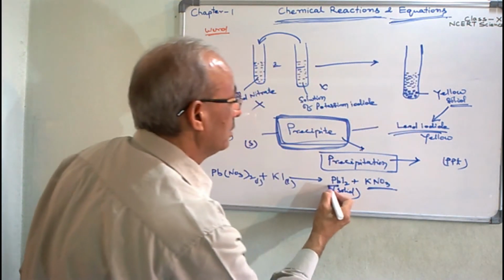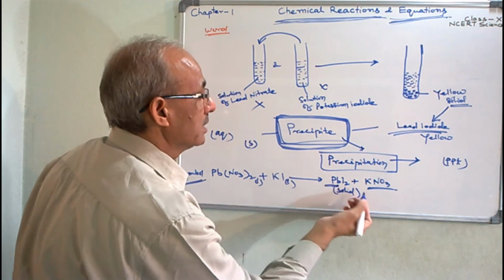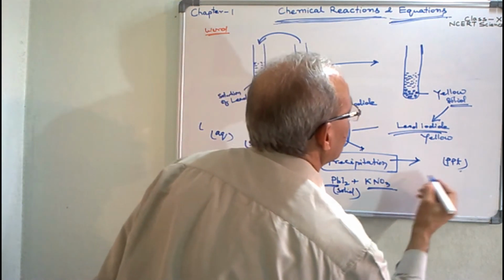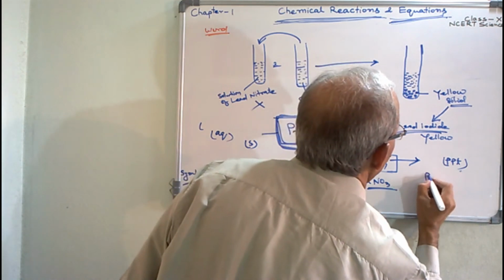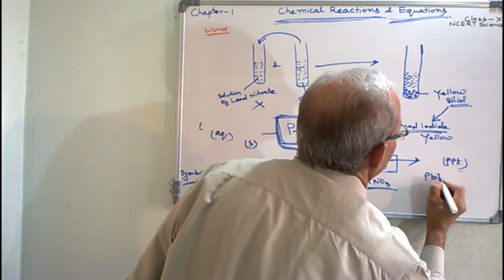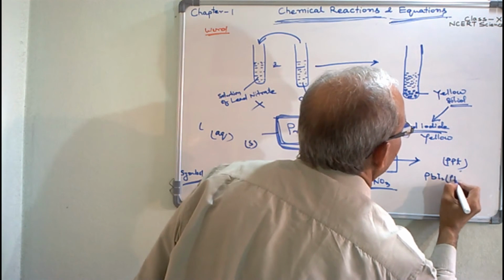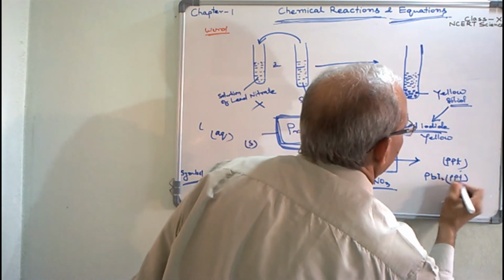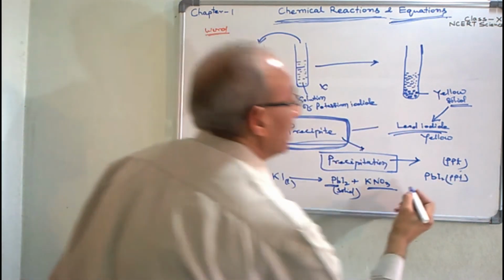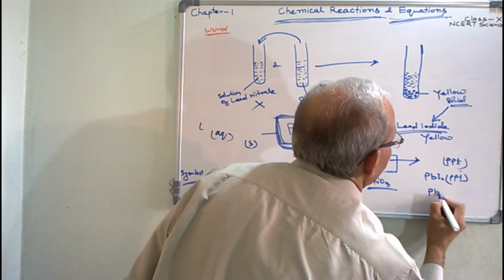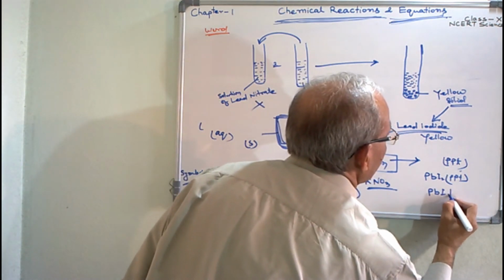Suppose we have to indicate this lead iodide as a precipitate. So we will write PbI2 in bracket PPT like this. Otherwise, we may also use a downward arrow.